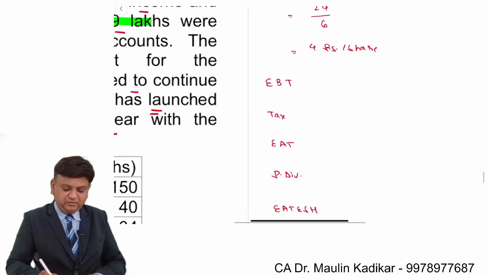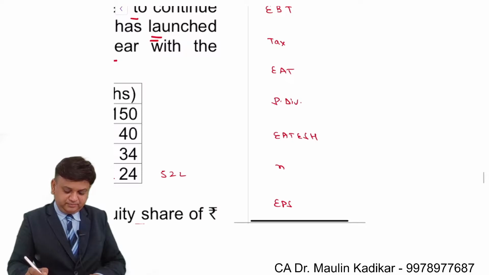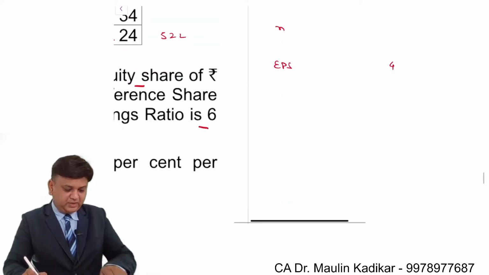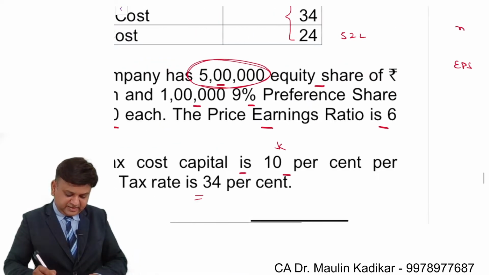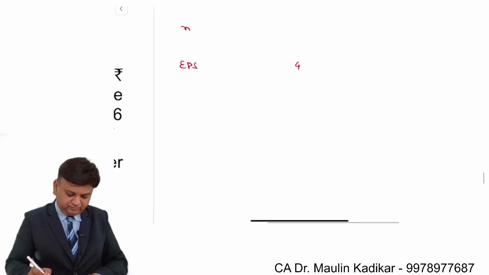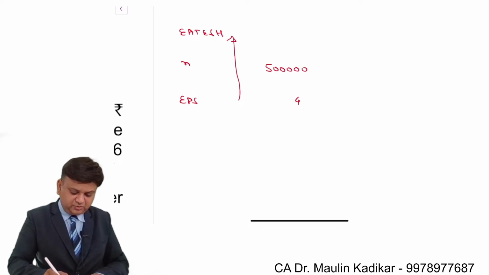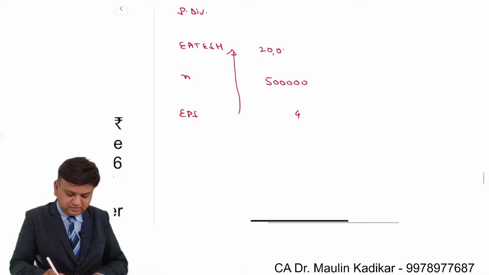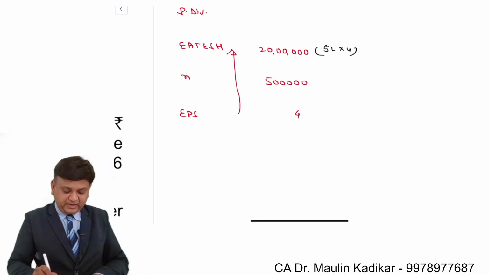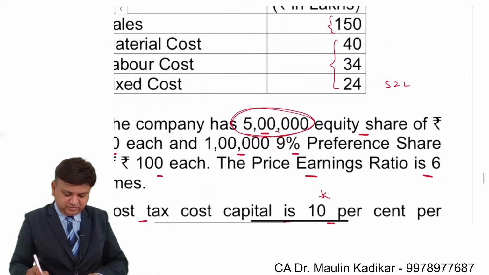We already found EPS is rupees 4. The number of equity shares is 5 lakhs. So we can compute earning available to equity shareholders as 20 lakhs, calculated as 5 lakhs into 4. It is after deducting the preference dividend.